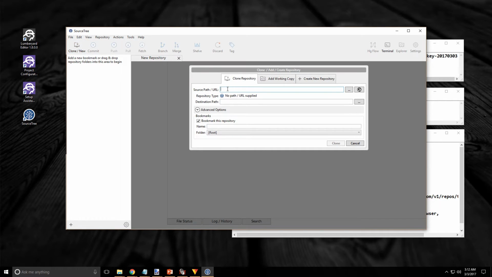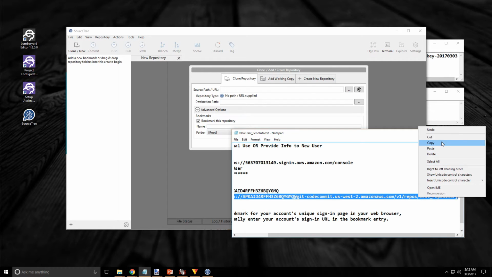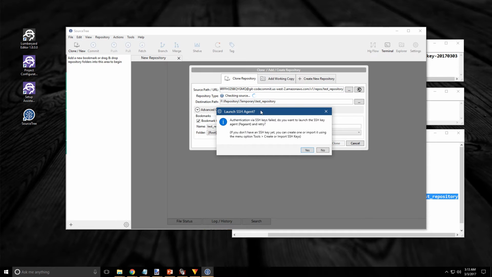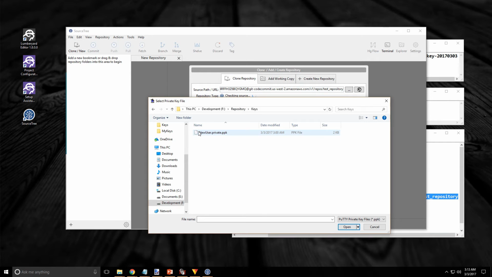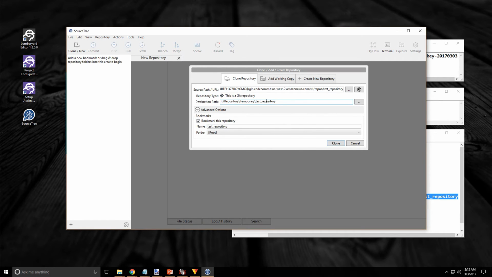Then click on Clone New. And this is where we'll want to put in that URL that we created right here. So copy that, paste it in there, and if you have any problems with that connection, you may need to make use of the Pageant authentication agent. Just go ahead and link to your private key again and just retry. Hopefully you will have success.